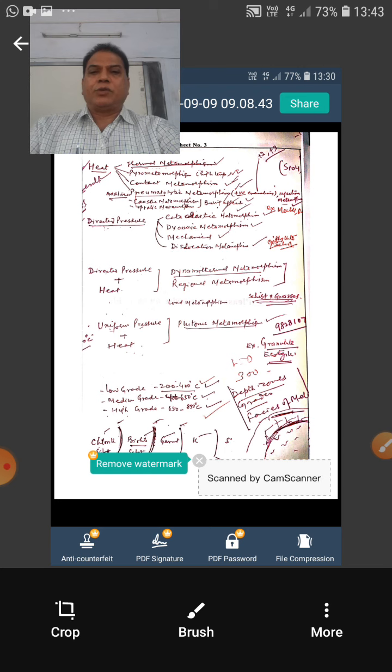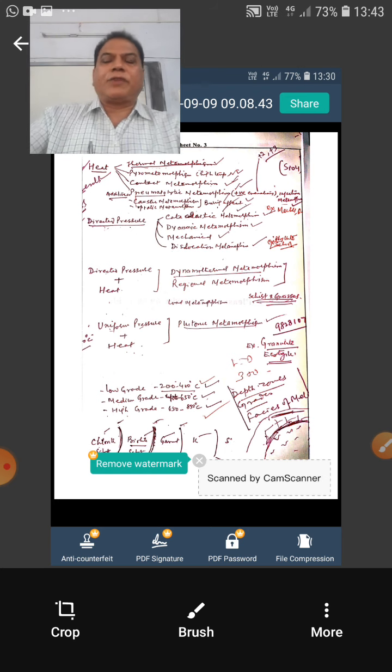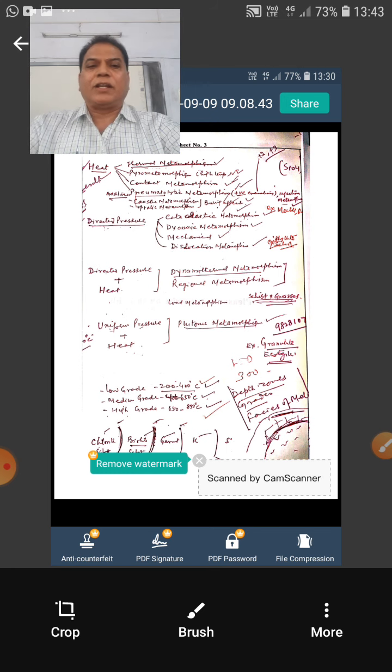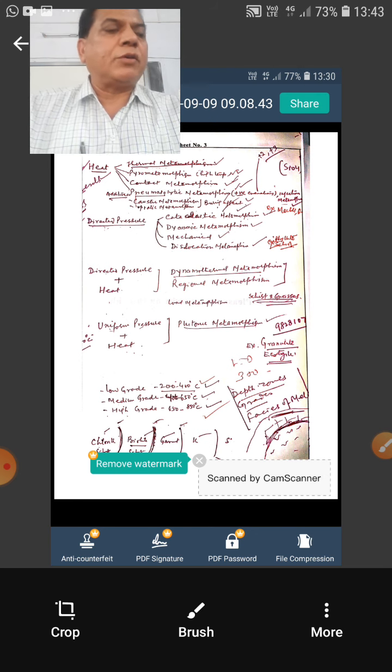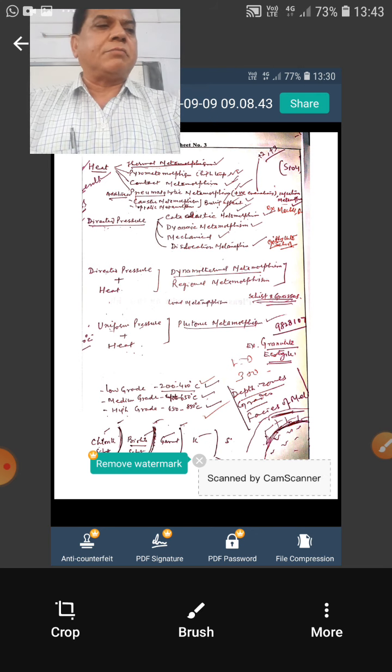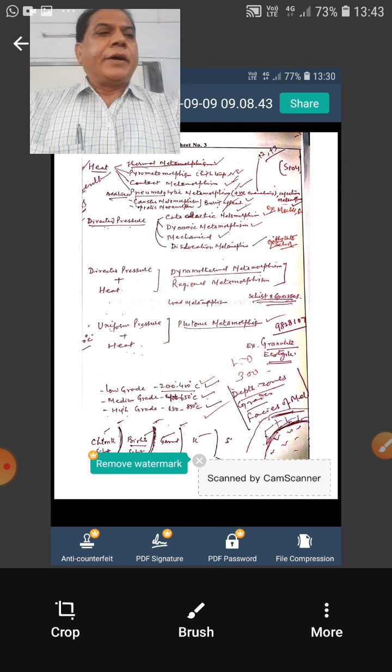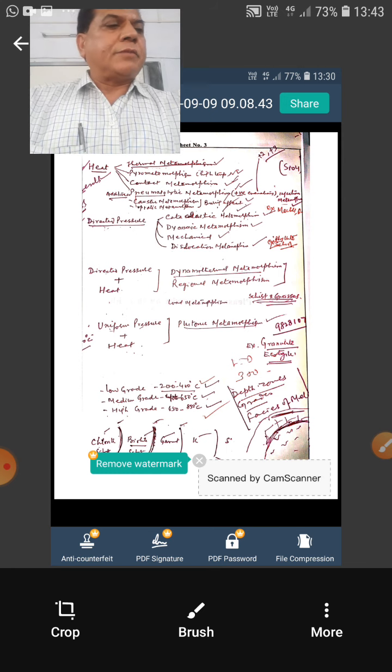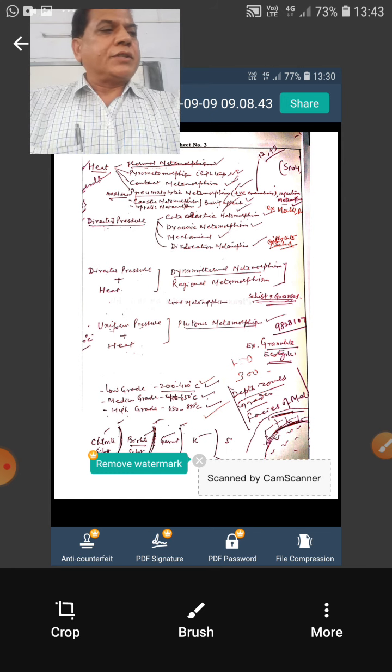A factor can work singly, meaning only one factor is responsible. For example, if heat is the dominating factor, the metamorphism will be called thermal metamorphism, pyrometamorphism, contact metamorphism, pneumatic metamorphism, caustic metamorphism.